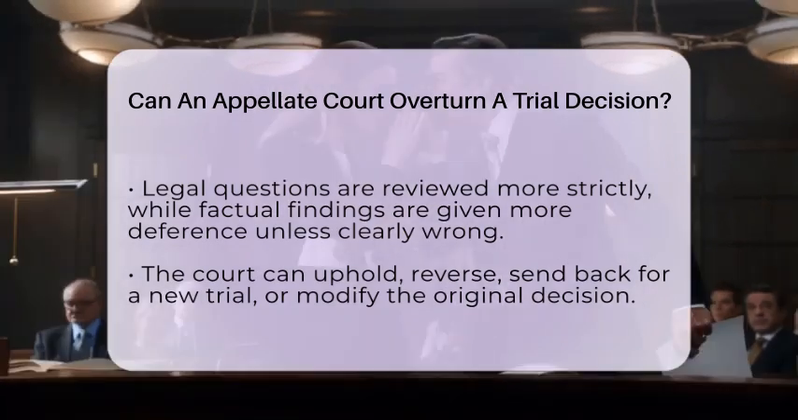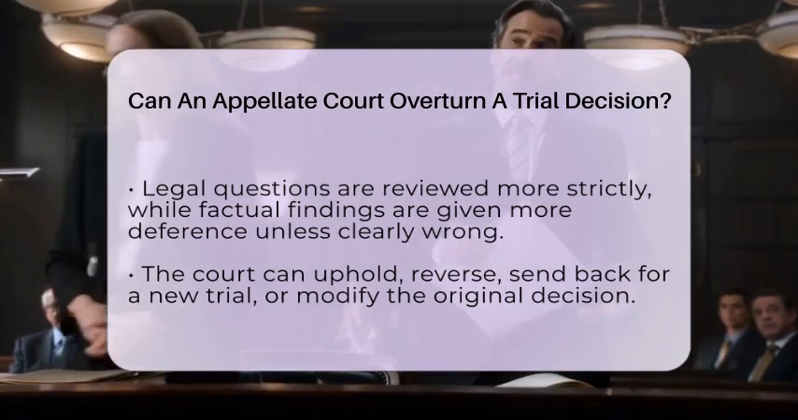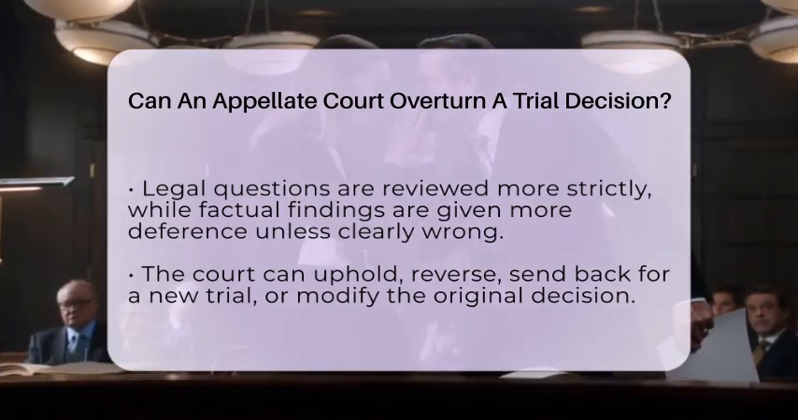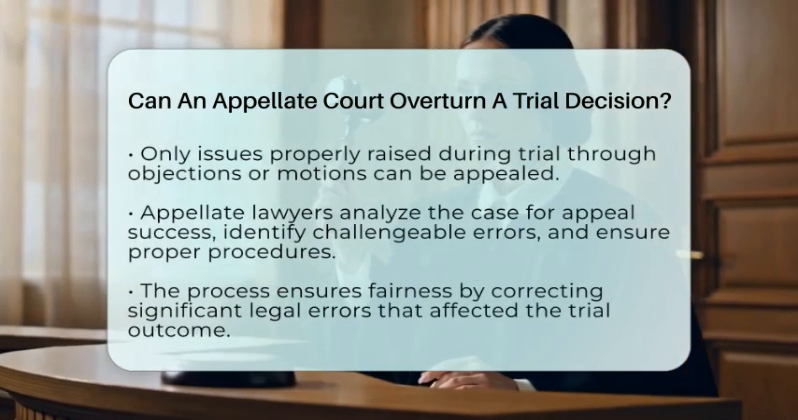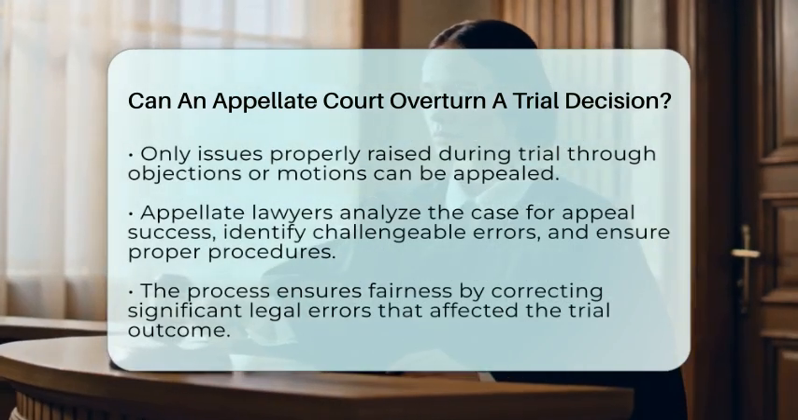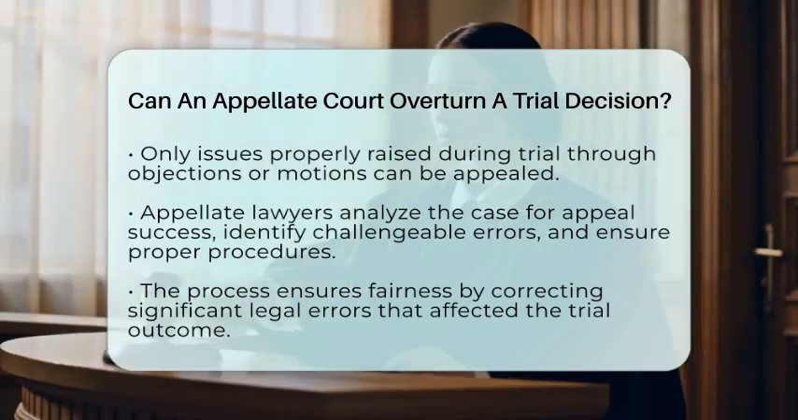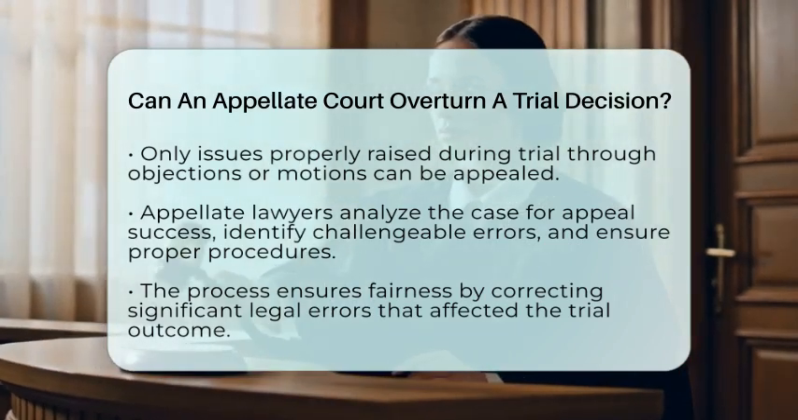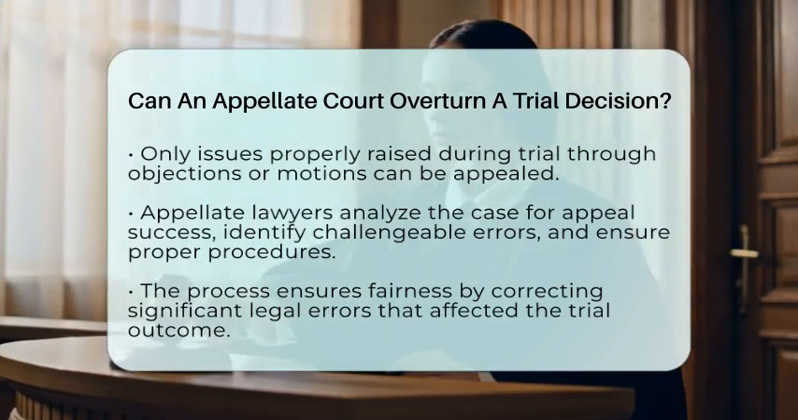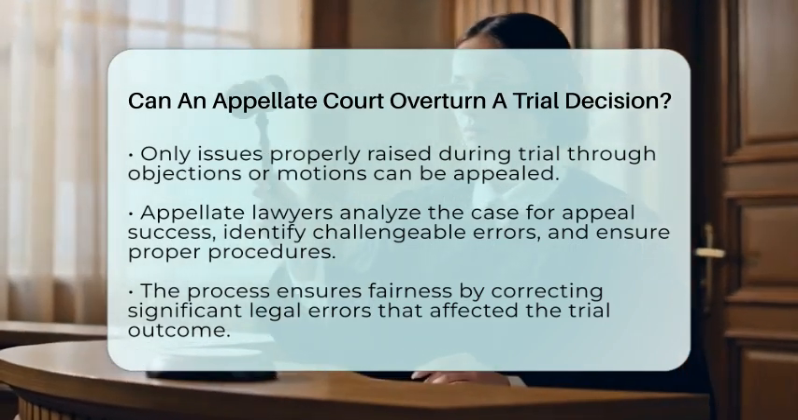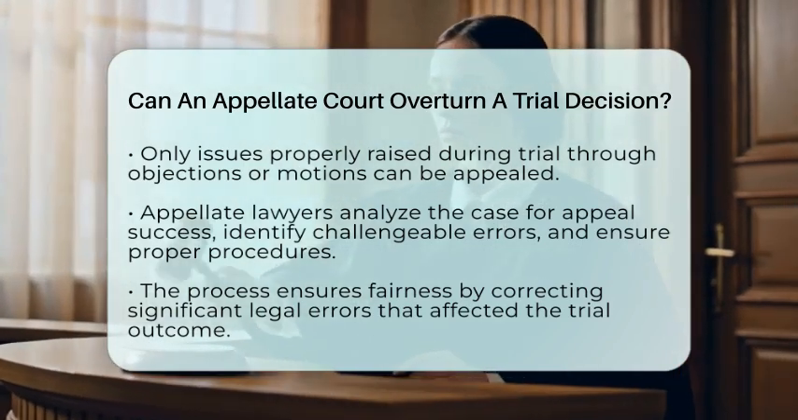It is important to note that only errors that were properly preserved during the trial can be appealed. This means parties need to raise issues at the right time, usually through objections or motions. If they don't, those issues might not be considered on appeal. Appellate lawyers play a key role here. They analyze whether an appeal has a good chance of success, find errors that can be challenged, and follow the rules to present the case properly.